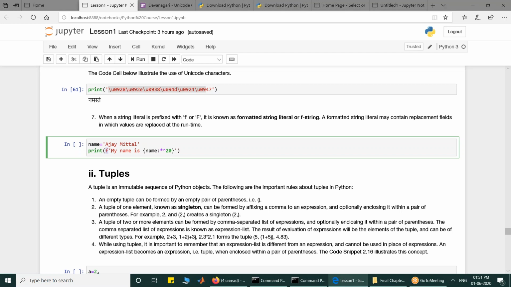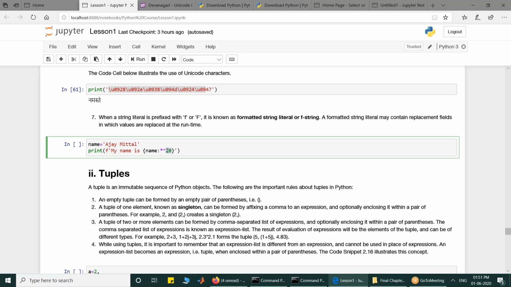This caret is for the center alignment. You align the string within the center, and whatever is left, you plug it with the star. So if I run it, you see that my name is this part, and this is a 20 size field.